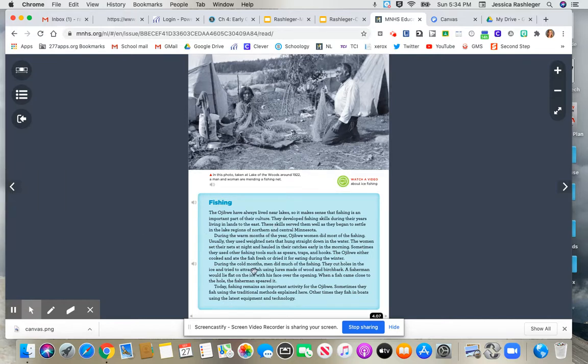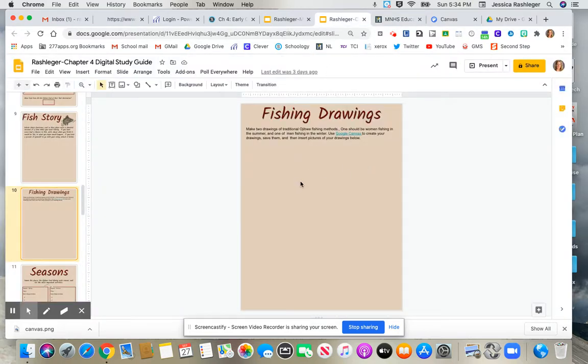So you're going to read this box again to just refresh your memory a little bit, and then pay special attention to what they did in the summer and what they did in the winter, because that is what you're going to illustrate right here. It says use Google Canvas to create your drawings, save them, and then insert pictures of your drawings below. So you're going to do 2 pictures. Google Canvas is really cool.